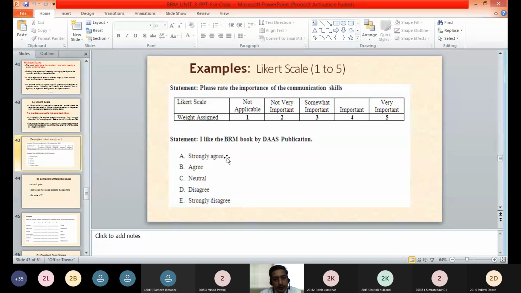So like that we design a Likert scale wherein we have statements, and based on these statements we want to take the responses from the respondents on a 5-point, 3-point, or 7-point Likert scale, and the categories are designed based on the scale or the options which are desired for that particular question.